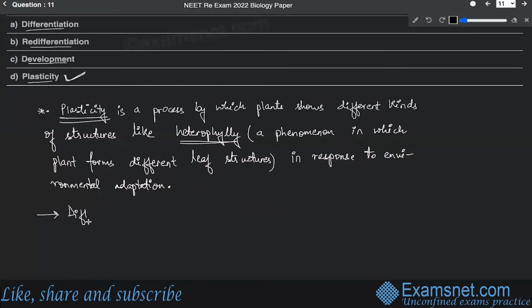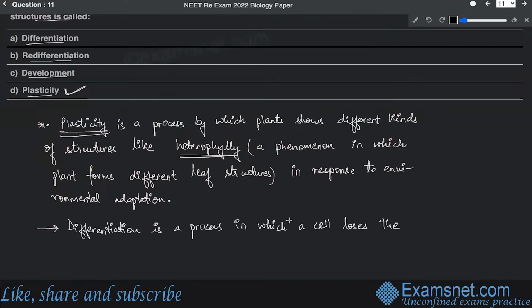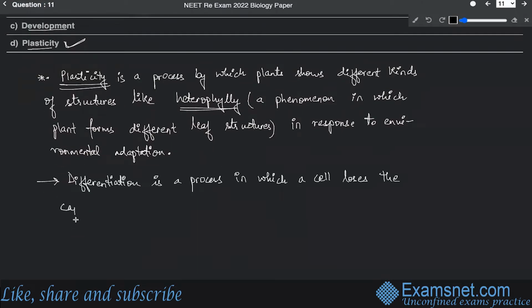So differentiation is a process in which a cell loses the capacity of cell division.